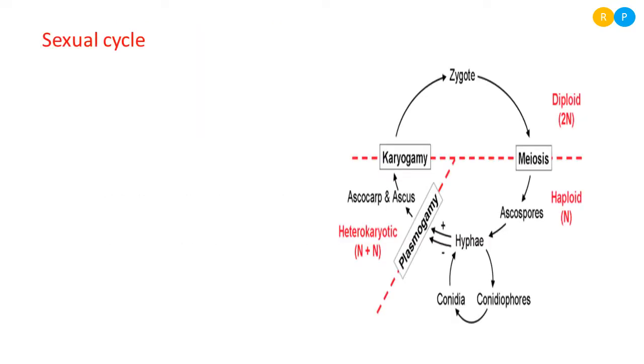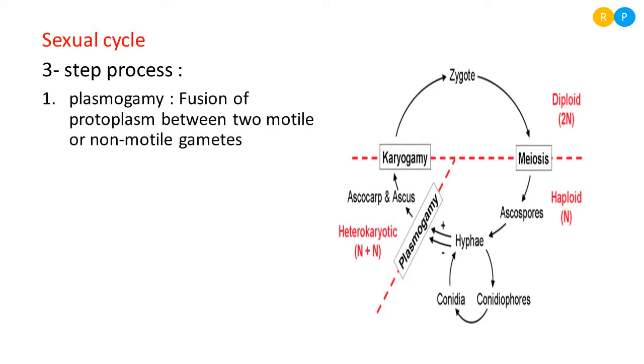When we talk about sexual reproduction, one of the important concepts to learn is the sexual cycle, because the sexual cycle is very important. It is commonly seen in fungi. This sexual cycle takes place in three steps. So it involves three different steps. One step in the sexual cycle is plasmogamy. Clear? So plasmogamy is one step of the sexual cycle in fungi.